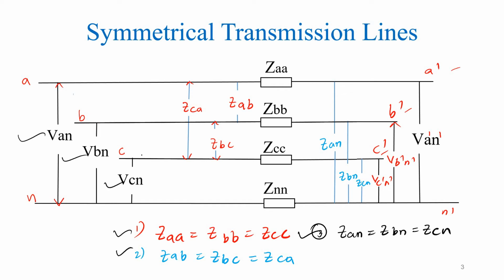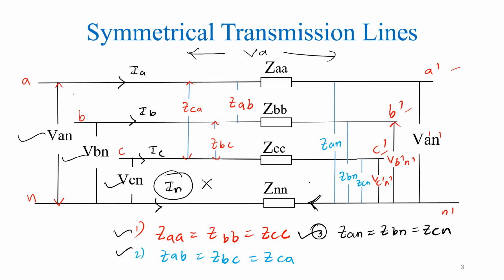How do we generally find the voltage across any phase? We know the current is flowing from source to load, so IA, IB, IC. Now for reference, let us consider the neutral current also in this direction. But generally the neutral current is not in this direction. The neutral current will be opposite to the assumed current direction because the neutral provides a return path for all these line currents. That means the neutral current direction is like this, so we will consider the negative sign with respect to this actual direction.